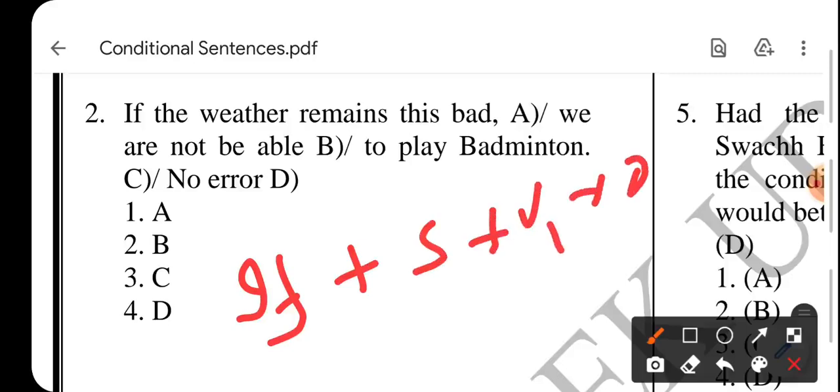Okay? So यहाँ पे this one you will use simple future in such sentences. So we are नहीं आएगा, we will आएगा. Problem is in this part, that is second part. The correct sentence would be, if the weather remains this bad, we will not be able to play badminton. We are नहीं आएगा, we will आएगा.